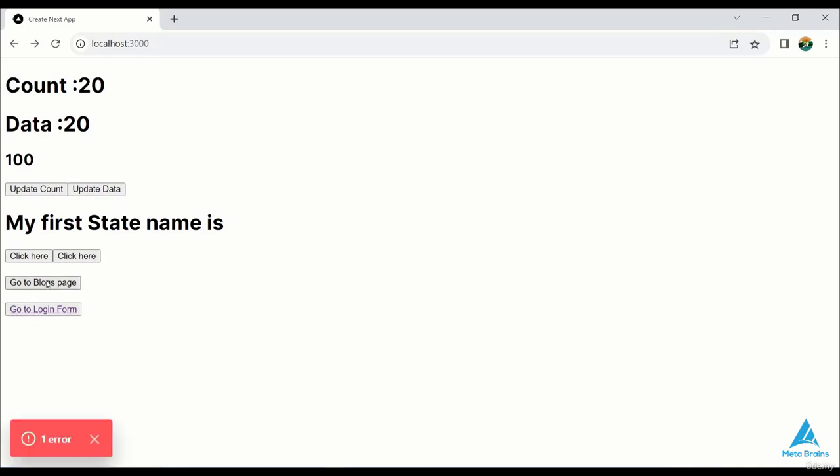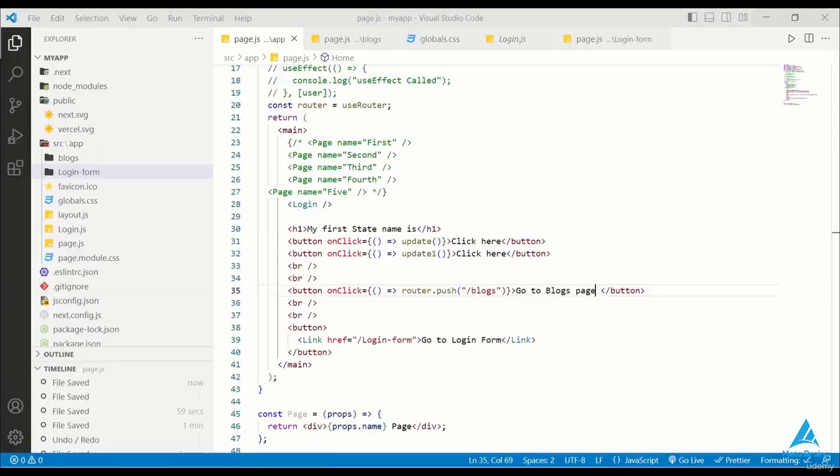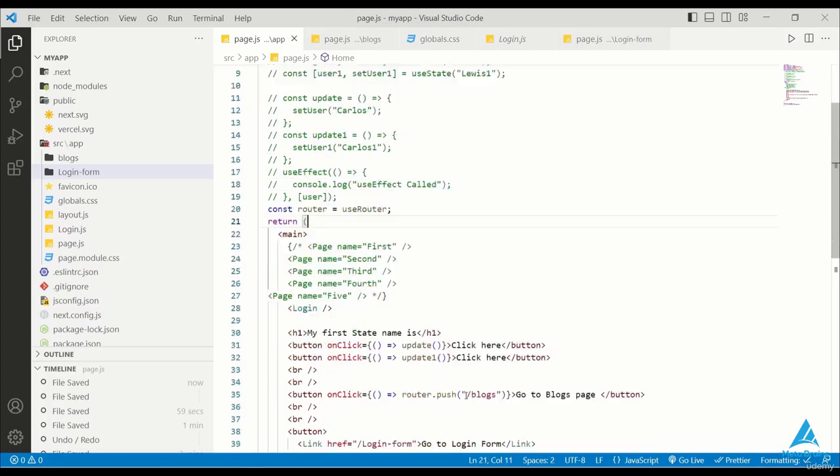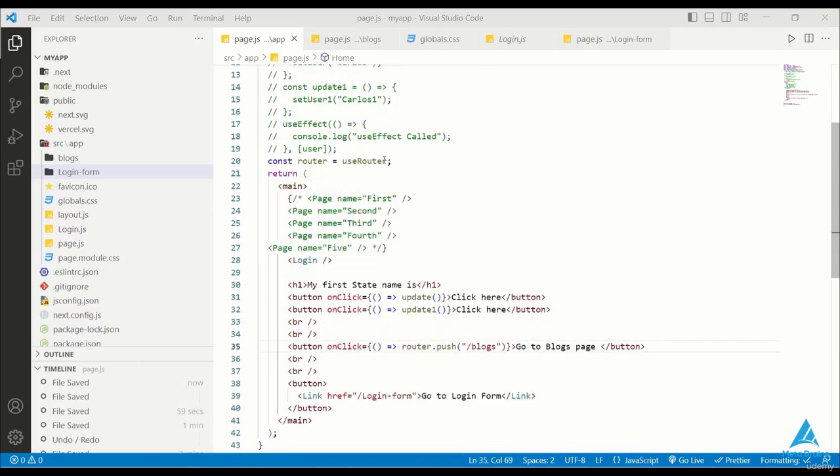Now I'll click on the blog link. I can see the difference. So here again, I'm going to save it. To add functionality to the button and navigate to other pages, I'll make a separate video for that.